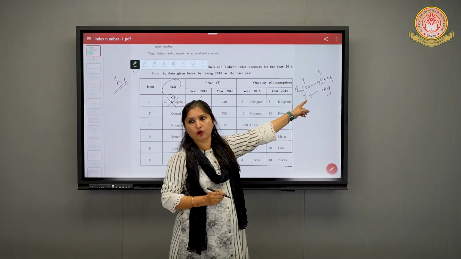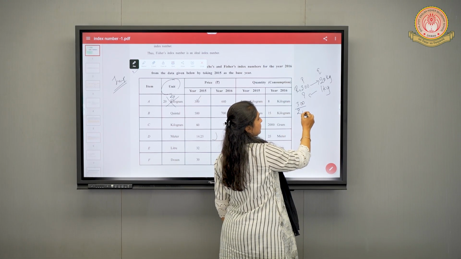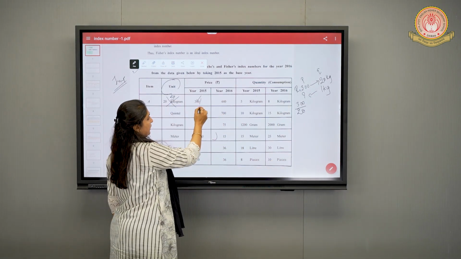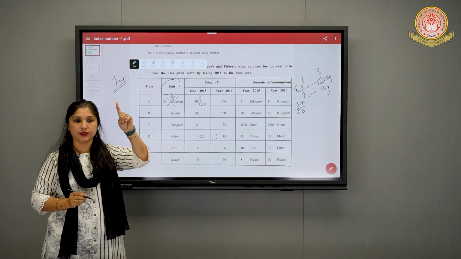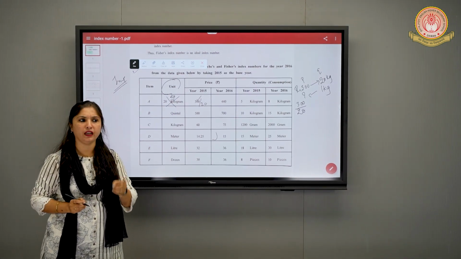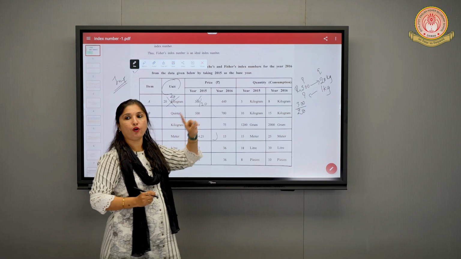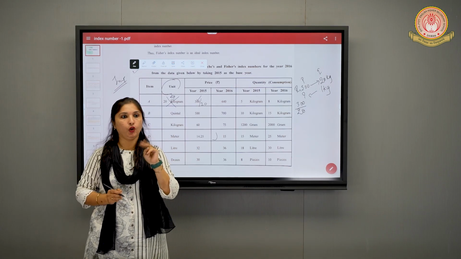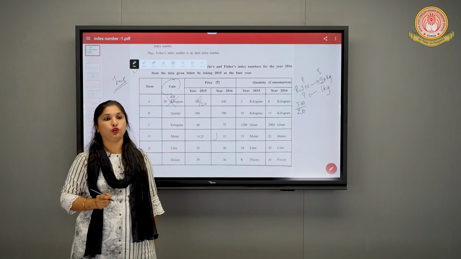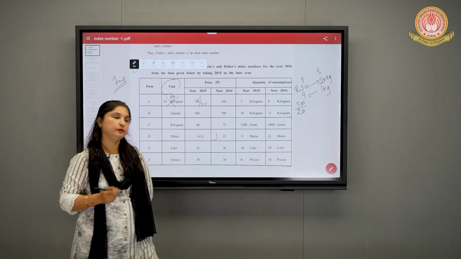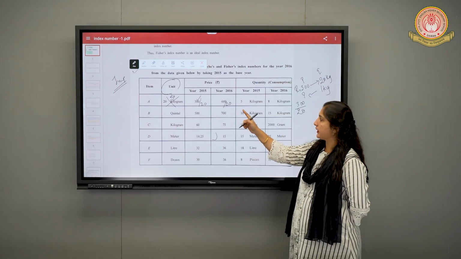Just see it. We have to just do the cross multiplication. We have 300, so we have to divide this 300 by 20. Now this 20 kg turned into 1 kg. First this 300 rupees was the price of 20 kg. We converted it into 1 kg by dividing by 20. Then 440. 440 is the price of how much kg? 20 kg. Now again we have to make it 1 kg. To make this 1 kg, we have to divide it by 20. So this also became single kg.